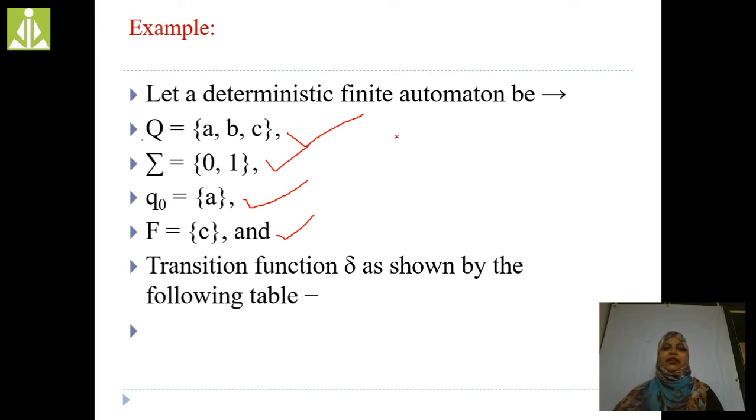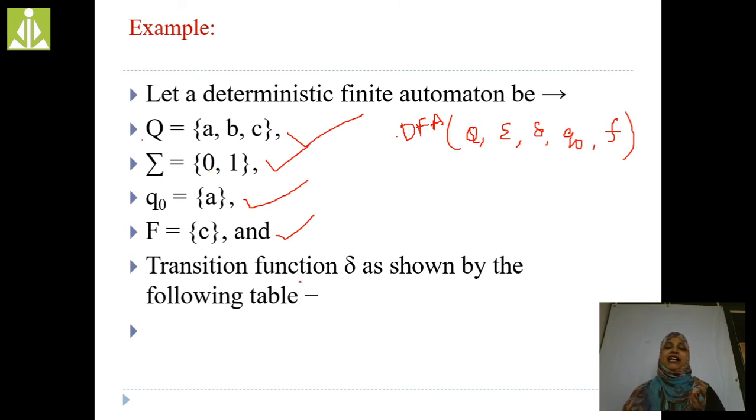While we represent the DFA, we have 5 tuples: Q, sigma, delta, Q naught and F. These are the 5 tuples. Here Q indicates the number of states. This DFA consists of how many states? A, B, C. 3 states are present in this DFA, right? Next is sigma. Sigma is the input alphabet. How many input alphabets are present? 0, 1. 2 input symbols are present in this DFA.